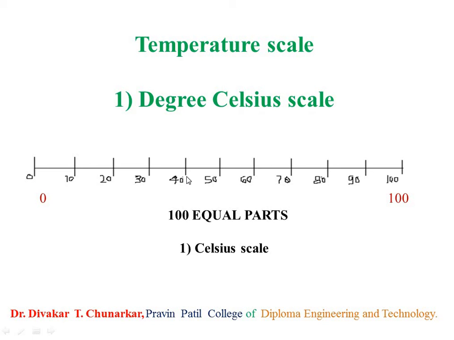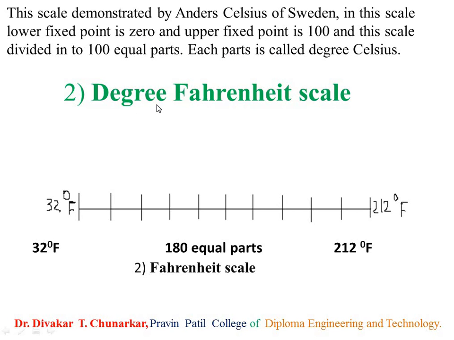So what is the definition of the degree Celsius scale? The lower point of this scale is 0 degree Celsius, and the upper point of this scale is 100 degrees Celsius, and this scale divided in 100 equal parts is called the degree Celsius scale. And each part is called a degree Celsius.